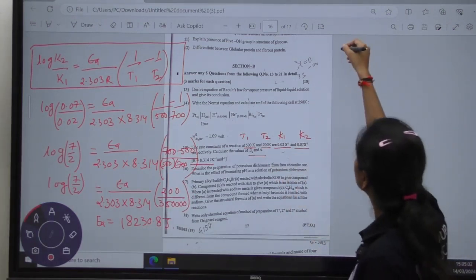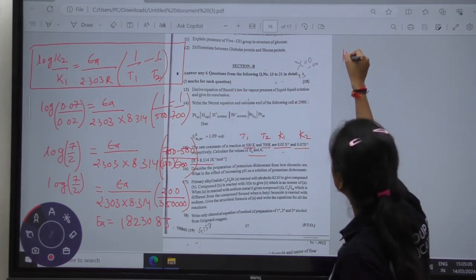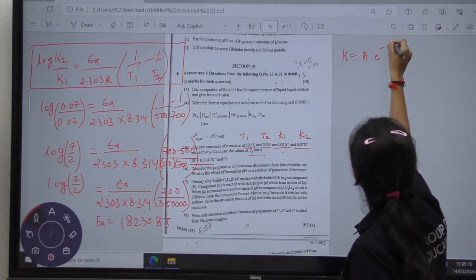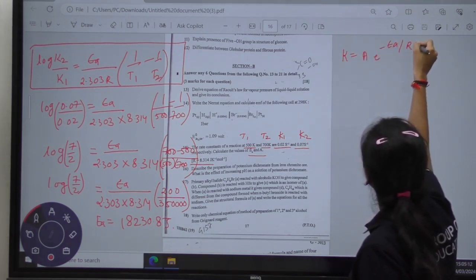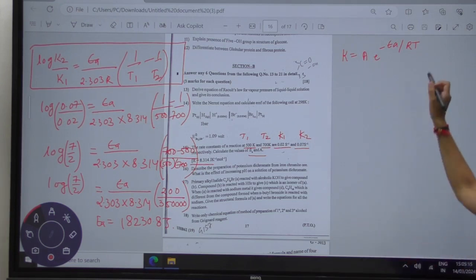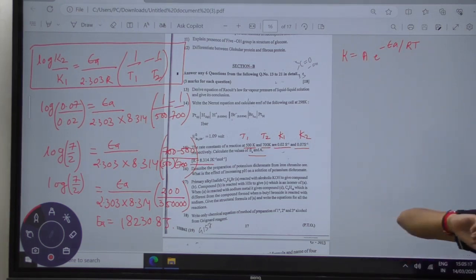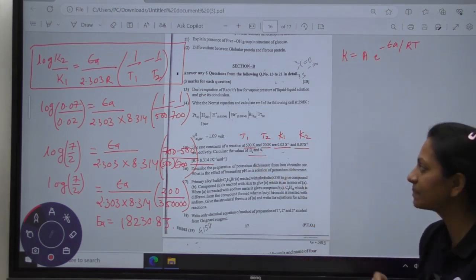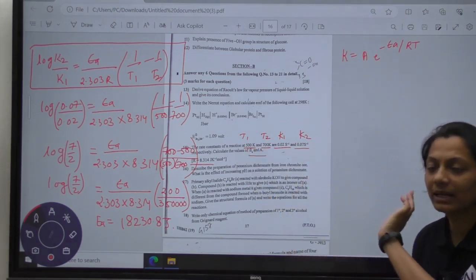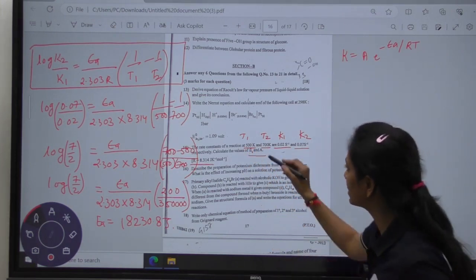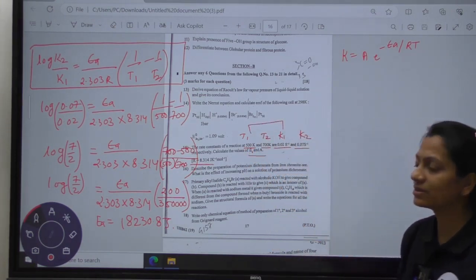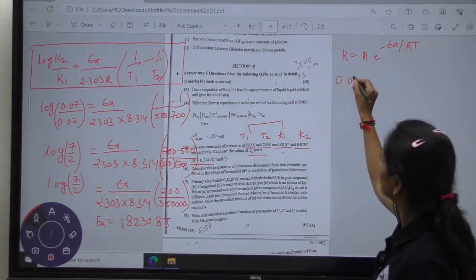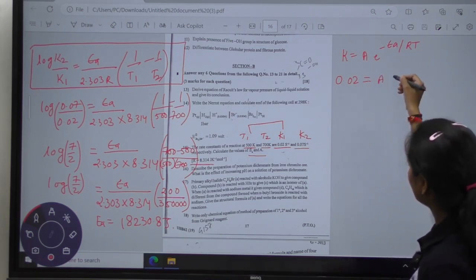Which equation will we use? We will use the Arrhenius equation: K is equal to A e raised to the power minus EA upon RT. For any specific temperature and K, we will have the value of A. For example, I would like to take 500, specifically taking 500 as my temperature. Corresponding to that temperature, what is the value of my K? I am having 0.02. So the value of K I will keep, 0.02, is equal to A e raised to the power